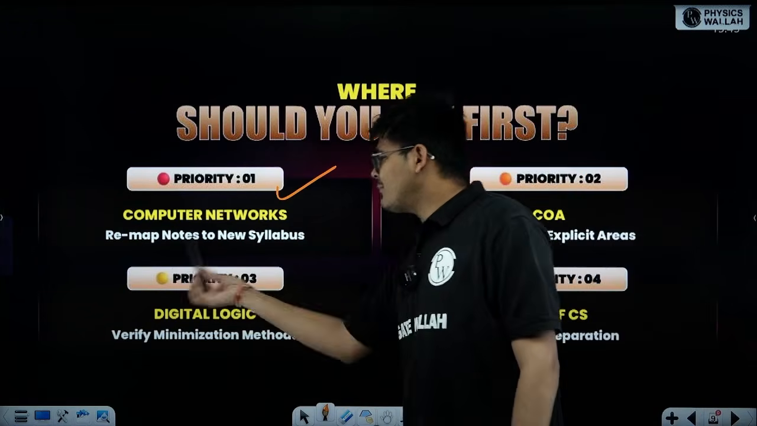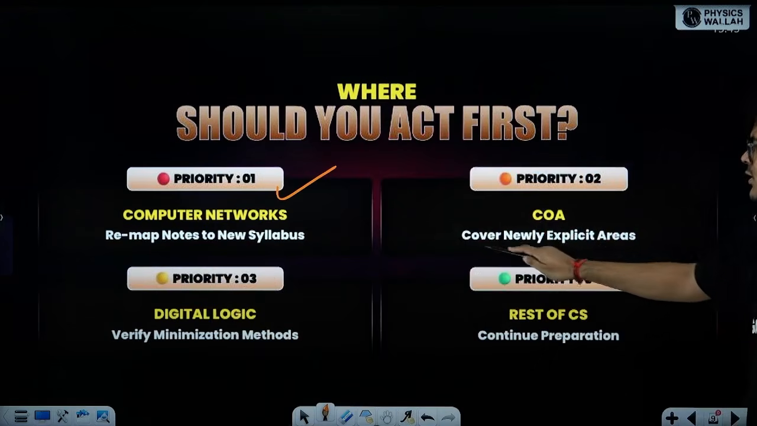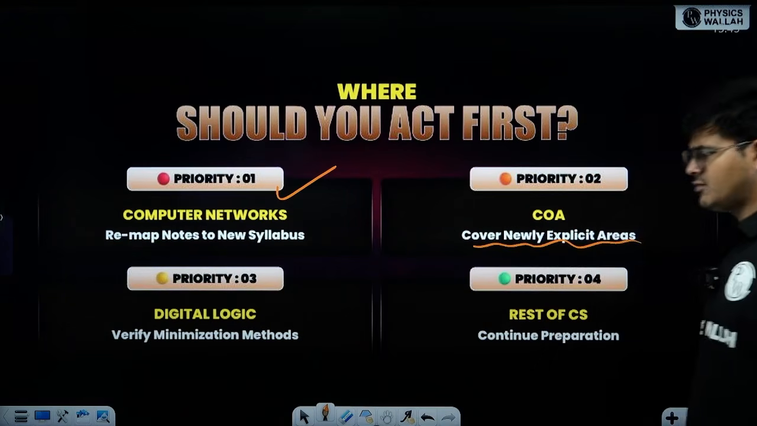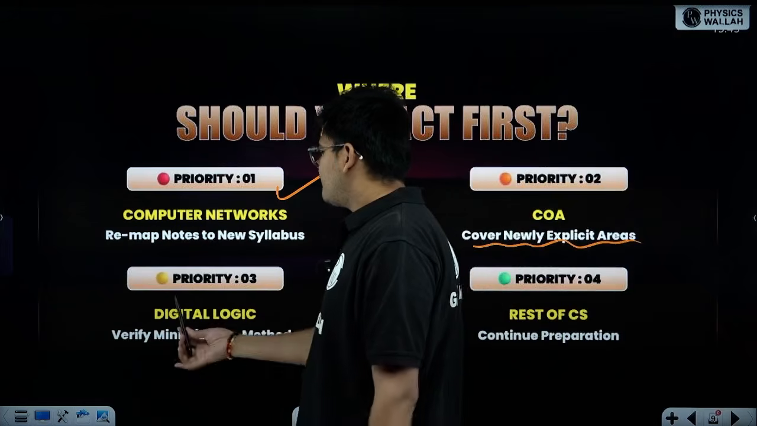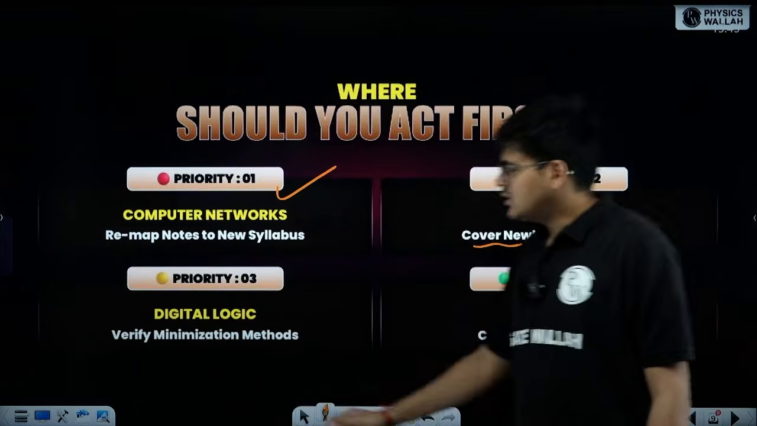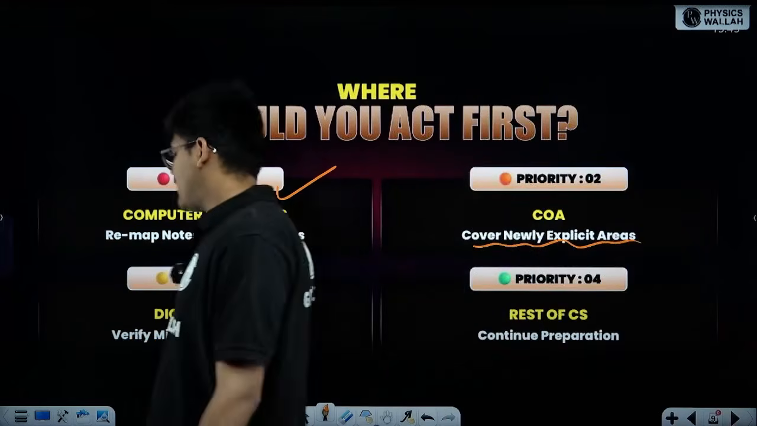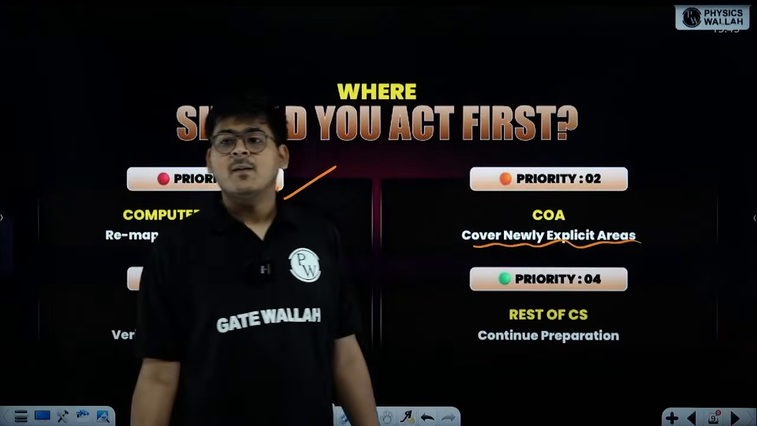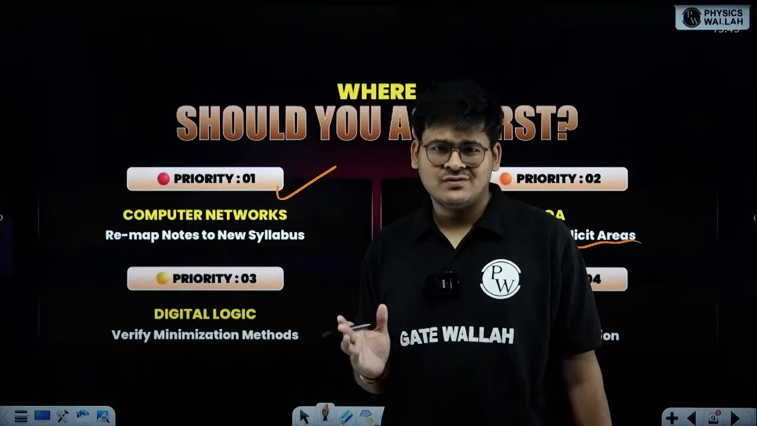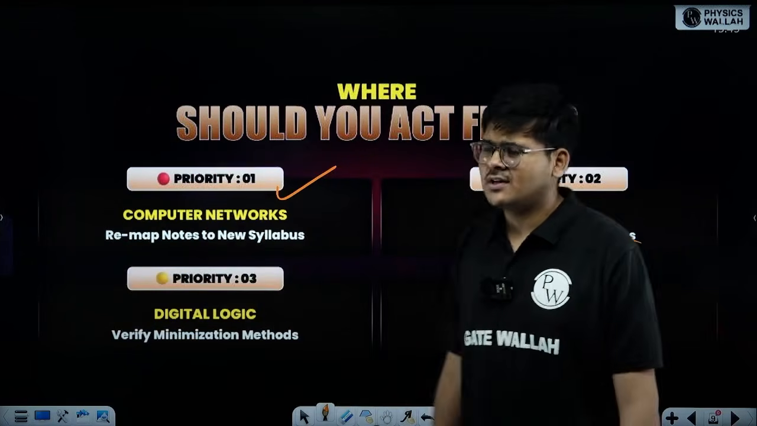Remap notes. Priority number 2 would be COA. Cover the newly explicit areas which have been mentioned. Priority 3 would be digital logic, verify minimization methods. As I told you, the tabular method has been newly introduced, but in just one lecture you can get it done. You can watch our series available, and you can get it done.